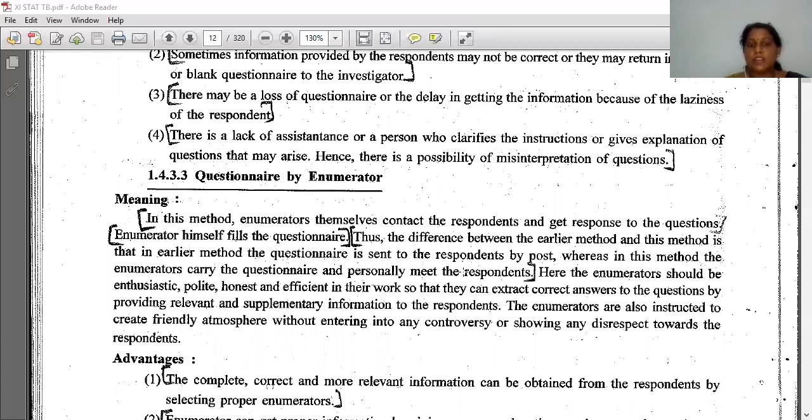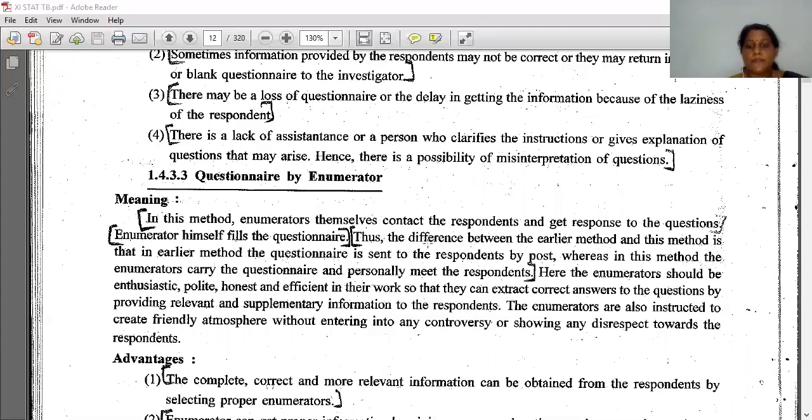Questionnaire by post and by enumerator, the words themselves say that first we have to logically arrange the questions. In questionnaire by post, we have to post the question paper to the person from whom we have to collect information. And in questionnaire by enumerator, the enumerator himself visits the person from whom the information is to be collected, and he directly asks the questions and writes the answers himself, or else he will hand over the question paper to the person, and that person will fill in all the information asked in the questionnaire.